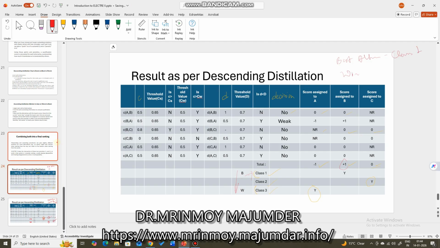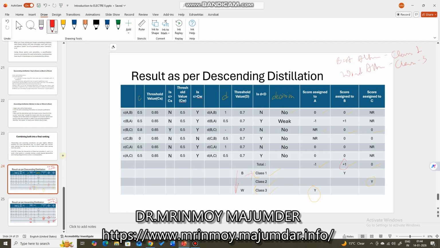The worst alternative is assigned the class 3. So here, this class is representing that class 1 is the best and class 3 is the worst, so we are going from best to worst. After that, if you compare this ascending and descending distillation, what you find is, in the case of descending distillation, which is a normal scenario, the alternative with the maximum score gets the best rank and also the best class, that is class 1.